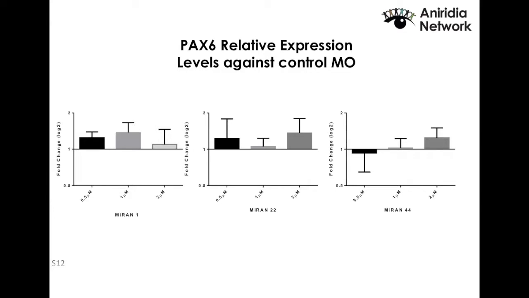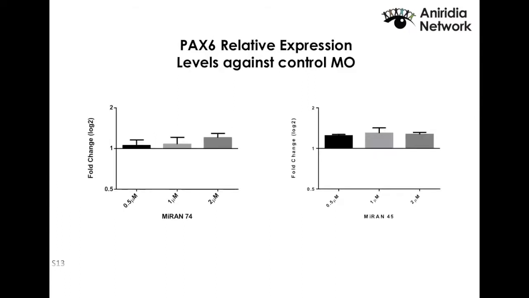What we noticed is that although there was a trend for the PAX6 levels to be elevated, it didn't seem to be dose dependent, because you expect the more blocker you put in, the more PAX6 you get. And because the error bars, those little things on the bars, were quite large, it is what we call a non-significant result, something that we cannot trust. So maybe there is a trend, but nothing that we can actually work with.